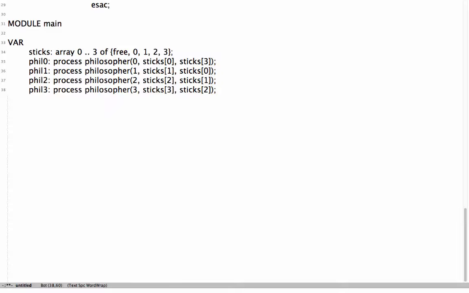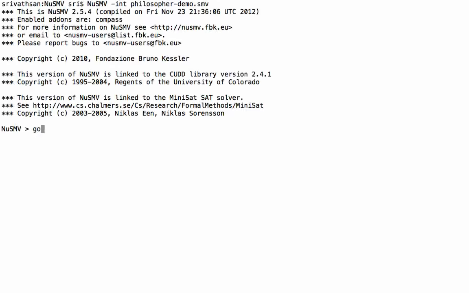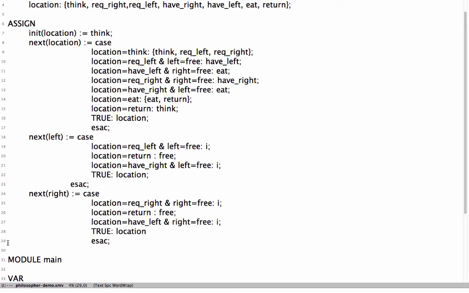We will now run this code in NuSMV. Let us now run this code. I have saved it under Philosopher demo. Let me call it using NuSMV demo.smv and now go. There seems to be a syntax error. Let us check. It says at line 29 there is a syntax error. Line 29, yes, I had forgotten the semicolon here. I'll save it. Now let me run it again.